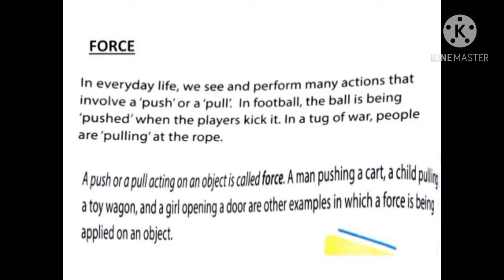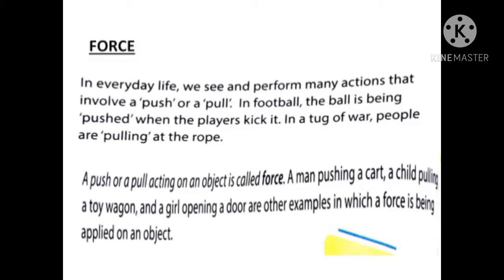In football, a big ball is being pushed when the player kicks it. In a tug of war, people pull at the ropes. So these are some examples given in your text. As a practical example, you are pulling the book out of your bag, isn't it? You are pushing the book inside your bag. You are pulling your body from the bench. Now when you sit, you are pushing your body back to the chair. So these are categorized as push and pull.